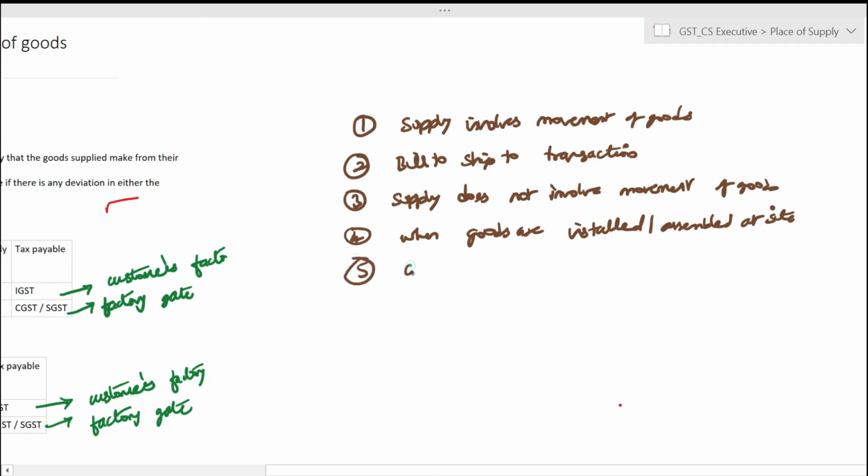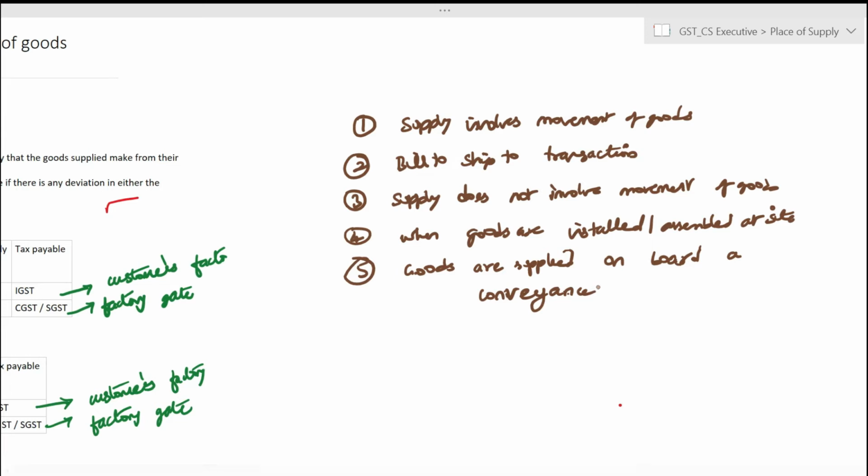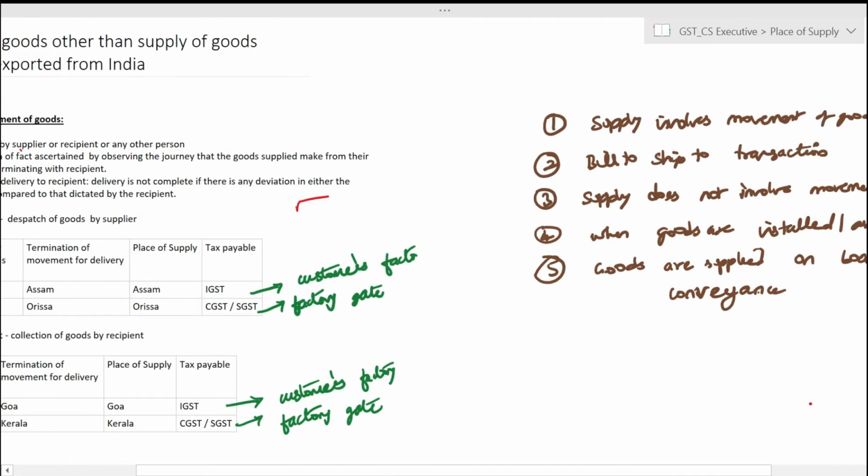Number five, when goods are supplied on board a conveyance, which can be a vessel or an aircraft or a train or a motor vehicle. So these are the 5 scenarios that are being discussed under section 10. Now we'll see one by one what is the place of supply for each of the provisions.